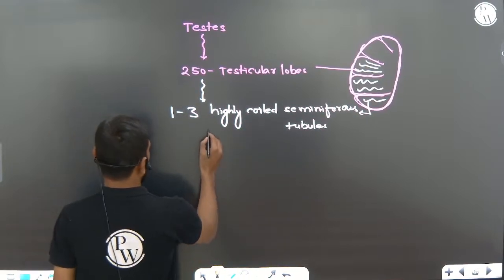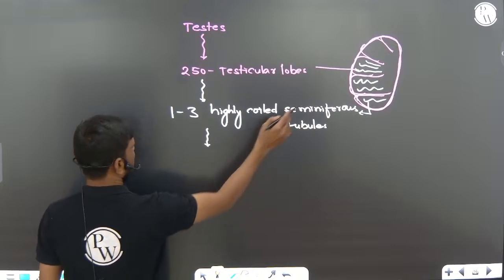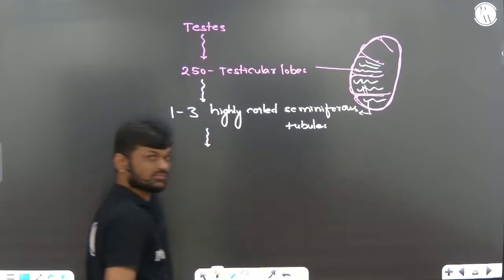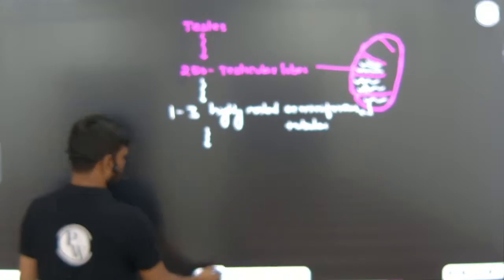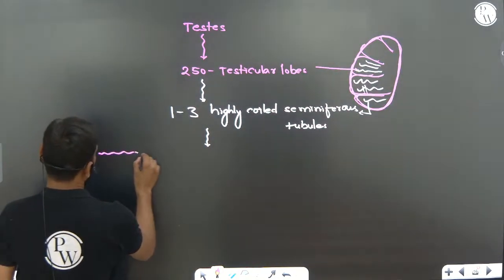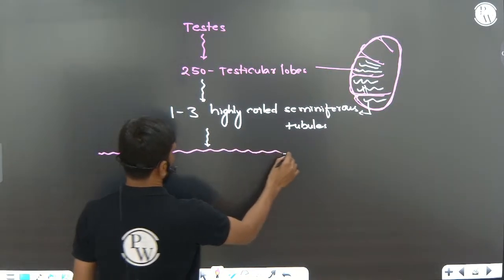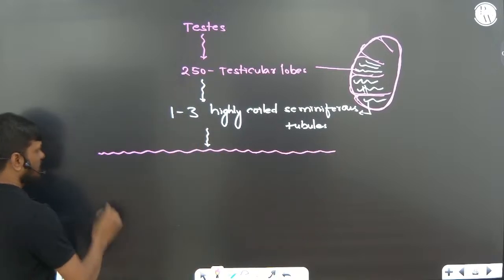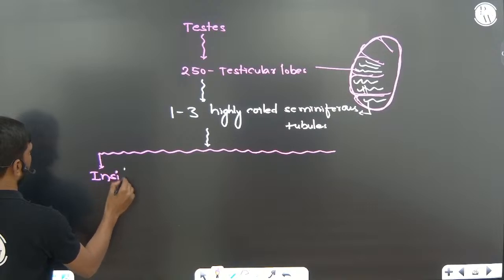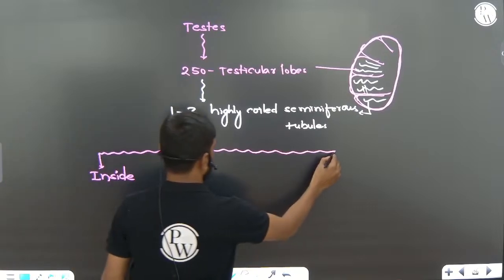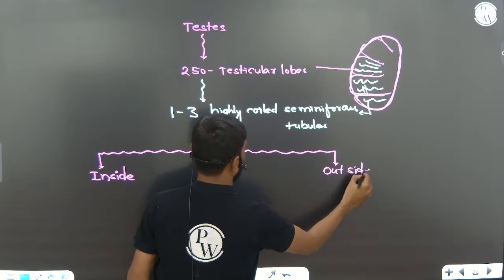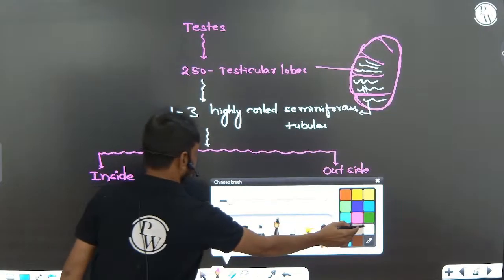Okay, now if we cut a cross section of this seminiferous tubule, inside it is lined by two cells.